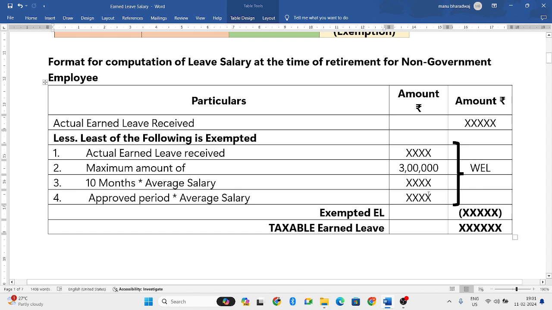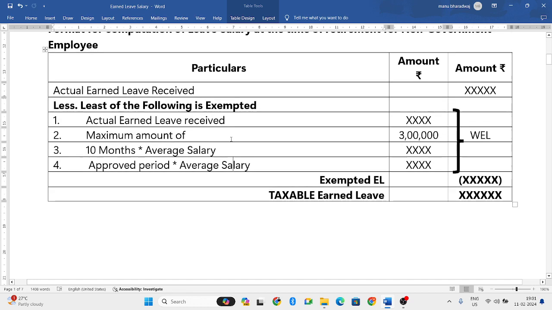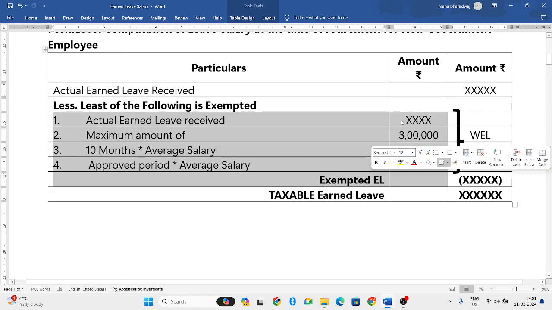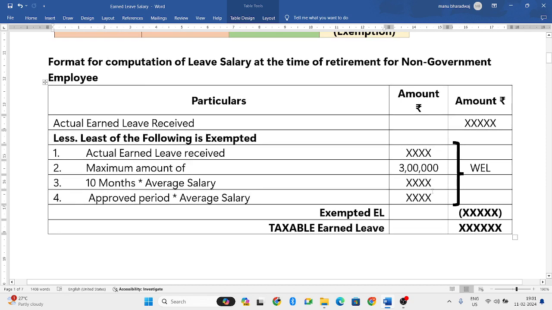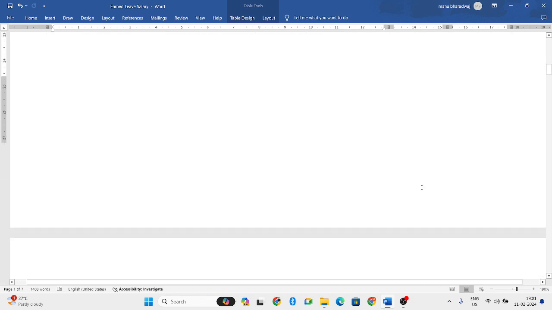Of these 4 amounts, whichever is least will be given as exemption. The remaining amount is known as taxable earned leave, or in short, taxable EL. With the help of this format, we will be solving the problems.